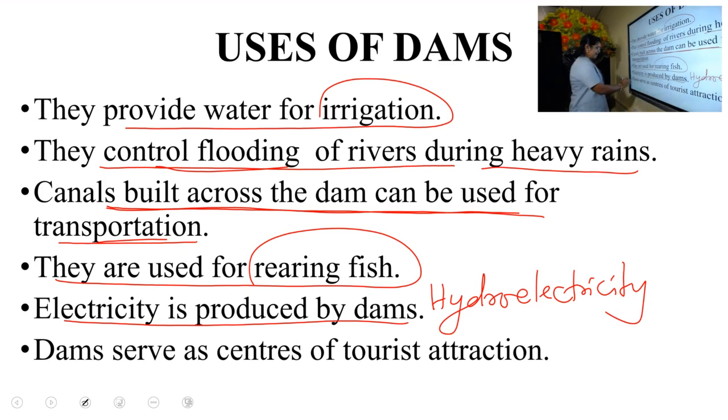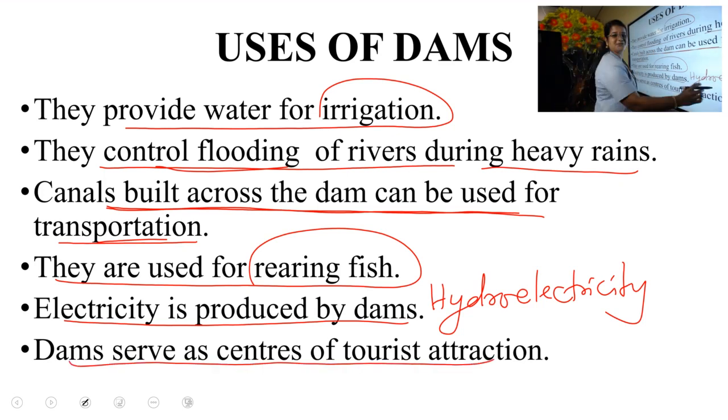Okay. Next, dams serve as centers of tourist attractions, and I am very much interested to go to these dams. Is it so? In Naya Dam, we can have transportation through boats, and we can go to the safari park in Naya Dam. Very near to us, Pepara Dam is there.